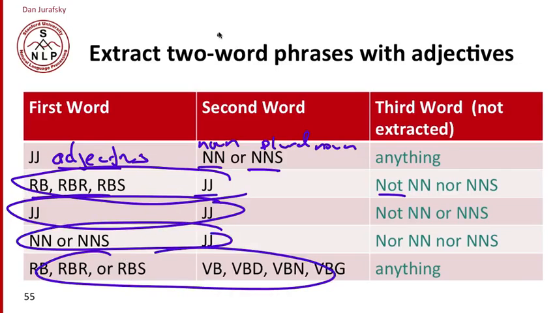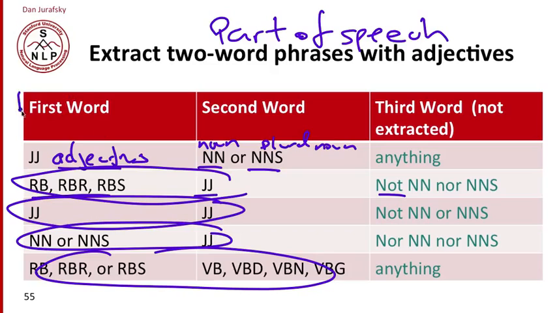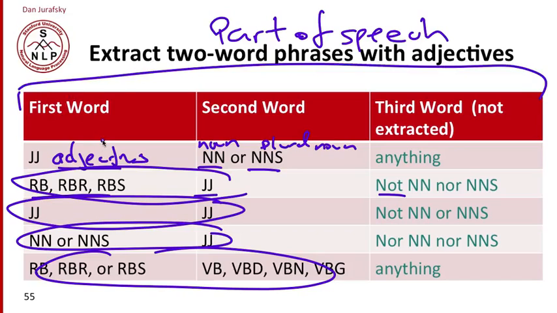So we're going to run our part of speech tagger. We'll talk about that in a few lectures, and assign each word a part of speech, adjective, noun, and so on. And then we'll extract two-word phrases that meet these criteria. The first word is this tag, the second word is this tag, and the third word has some constraint so that we don't extract it. And now we look at all those phrases.